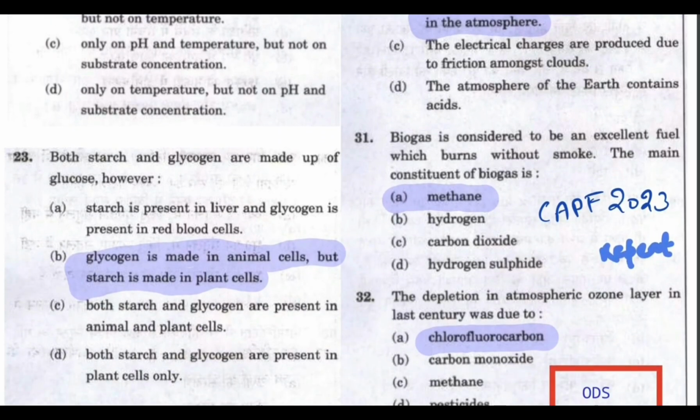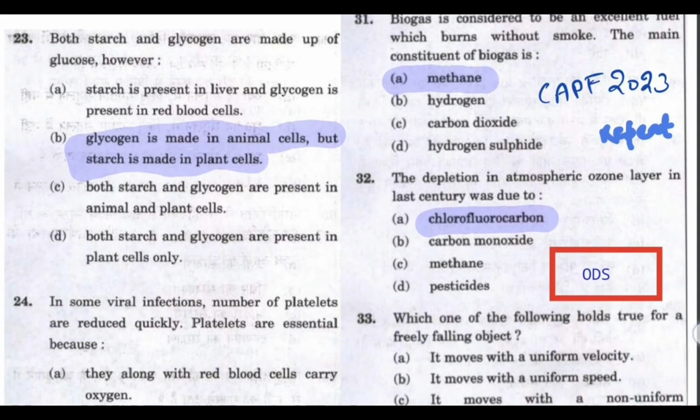The next question: biogas is considered to be an excellent fuel which burns without smoke. The main constituent of biogas is methane. And this question was repeated in 2024 also, and UPSC took it one notch ahead and asked about the main components of biogas and arranging them in increasing or decreasing order. So just go through that question also.